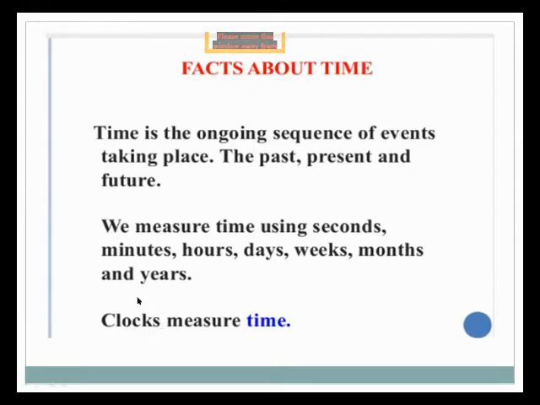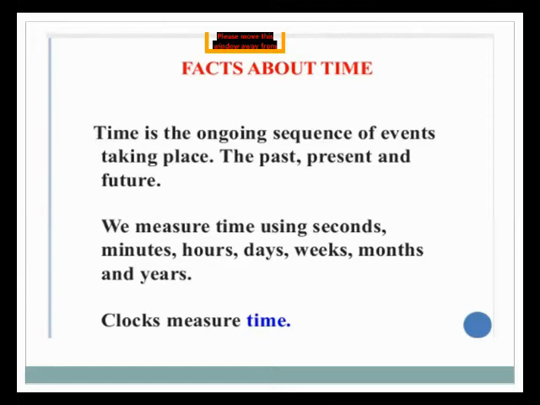We will understand how we find the time with the help of a clock. The clock is important for finding different times. What is time? Time is the ongoing sequence of events taking place, meaning past, present and future.